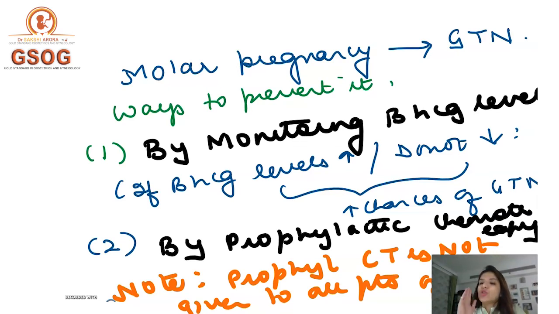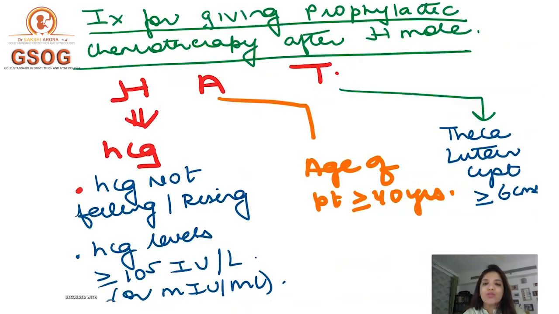Prophylactic chemotherapy, please remember, is not given to all patients of H mole. It means that after evacuating the H mole, you are not going to give each and every patient of a molar pregnancy prophylactic chemotherapy. That's not recommended. You are not going to do that. You have to give prophylactic chemotherapy only if it is indicated, right? So now you know what I'm going to come to next: what are the indications for giving prophylactic chemotherapy